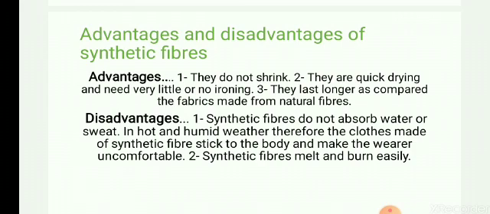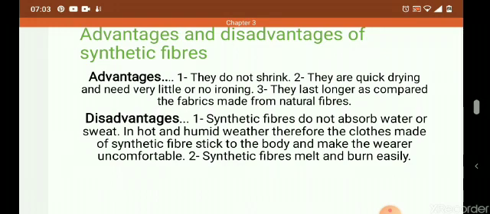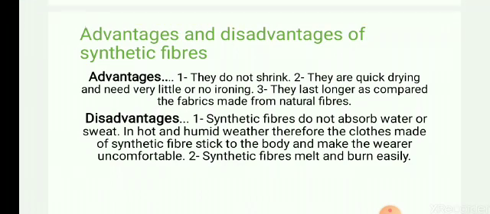Now disadvantages with synthetic fibers are that they do not absorb water or sweat, because of which they are uncomfortable during summer season. And when we wear them during summer, it sticks to the body. And another disadvantage is that it melts and burns easily.